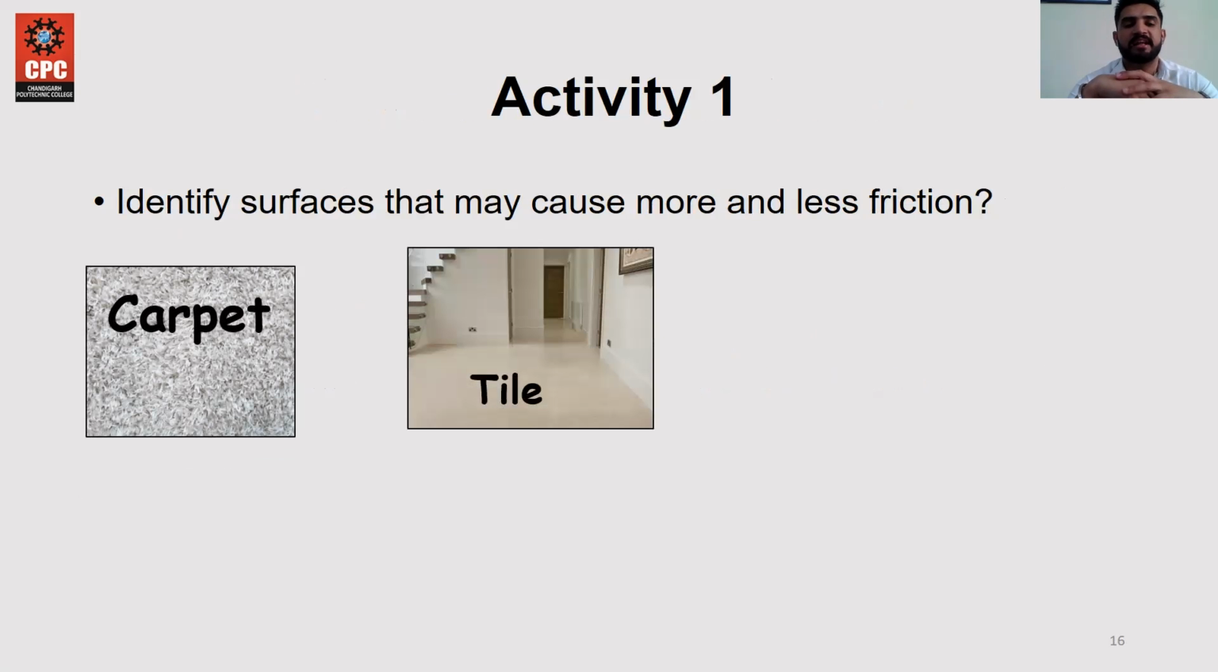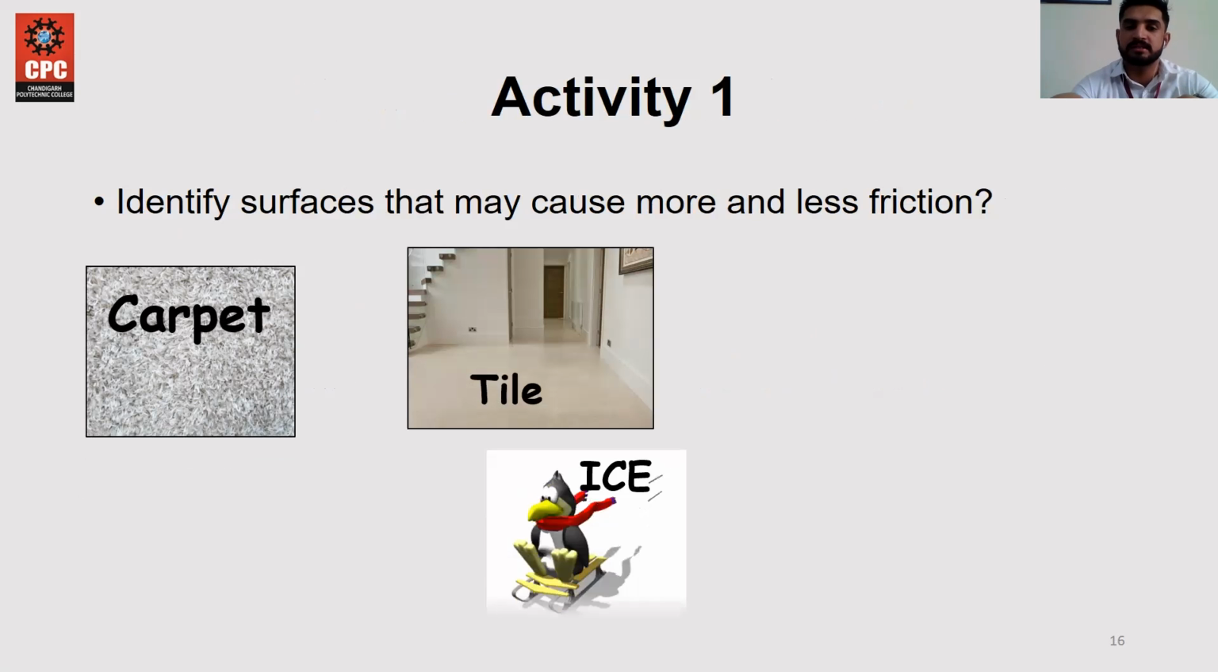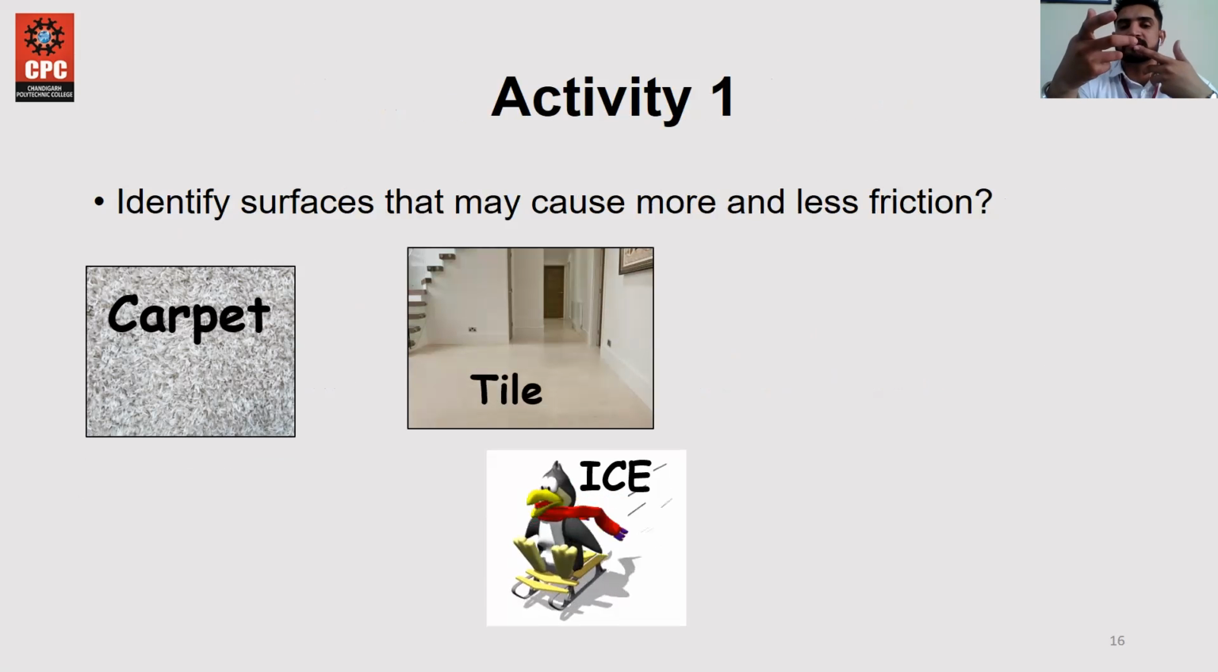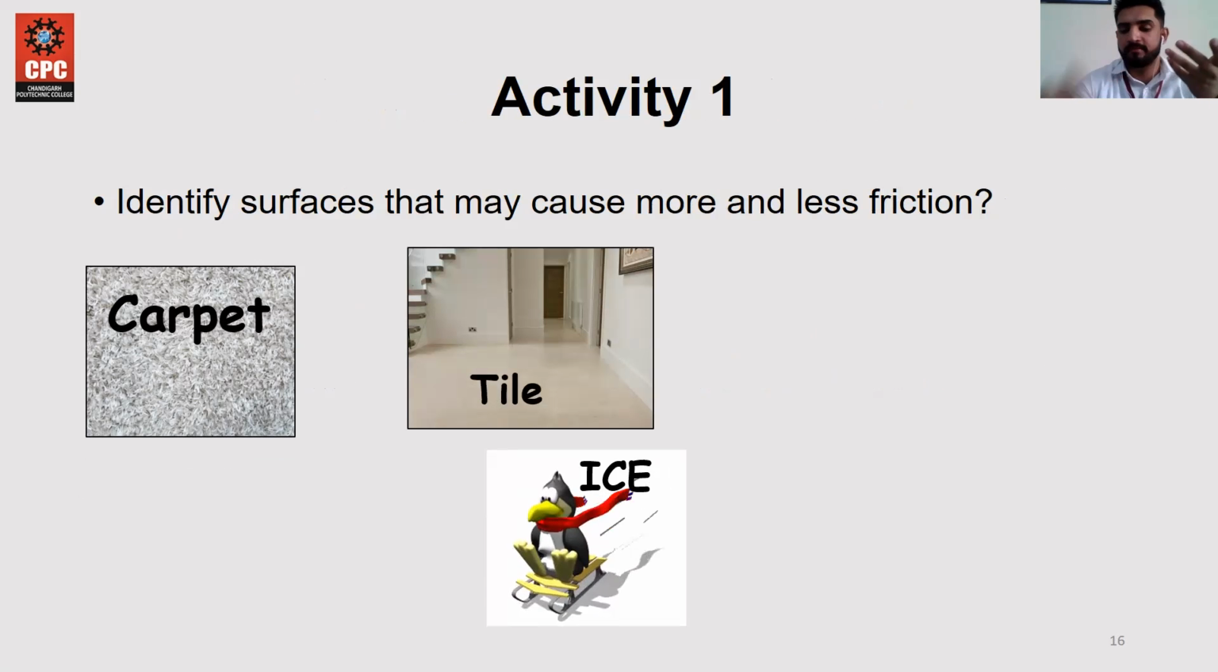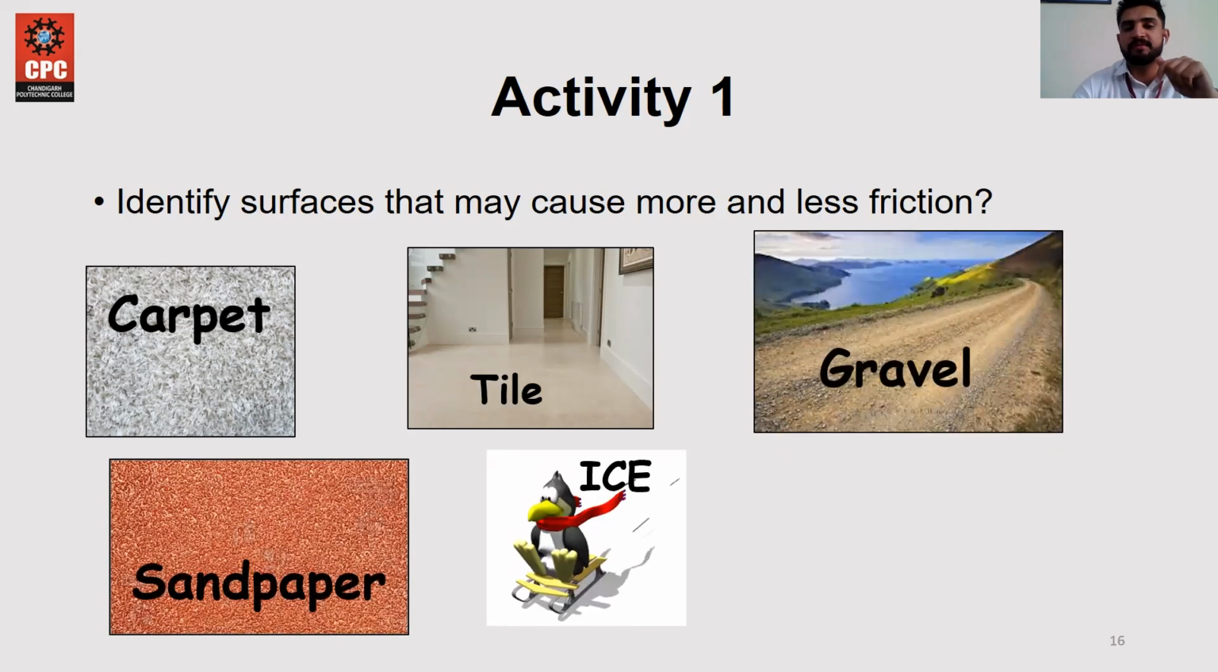So this is an activity where you can identify which surface causes more or less friction. You have to identify which surface causes more friction and which surface causes less friction. First is carpet. Carpet has many more irregularities as compared to the others. The second is tile. The tile has very small microscopic irregularities.